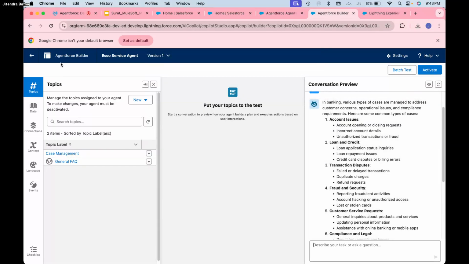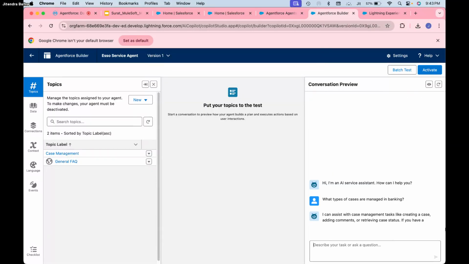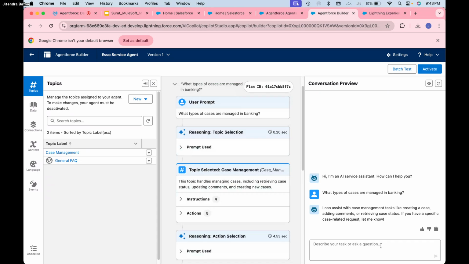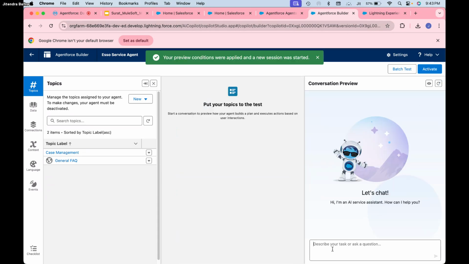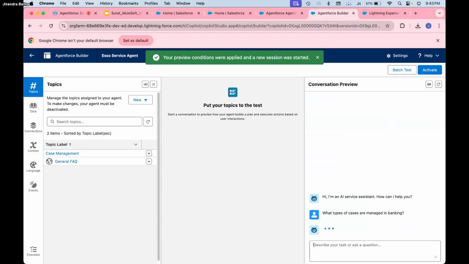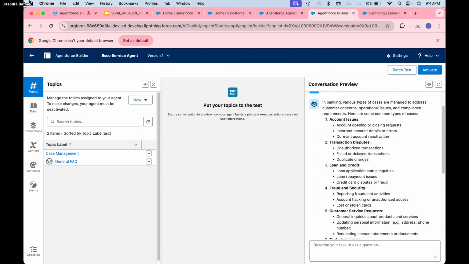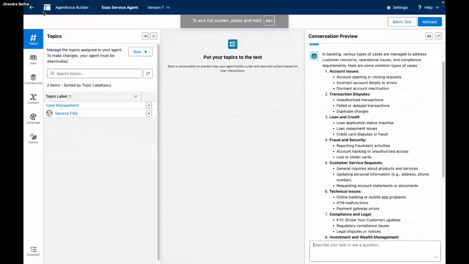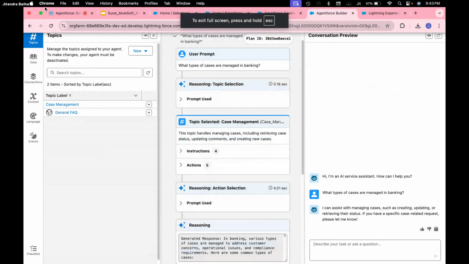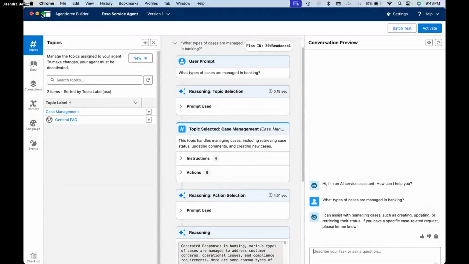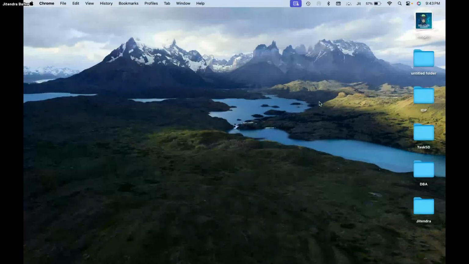See what you have noticed here. One minute, what happened? Just let me refresh. So account, transaction dispute, loans and credit, fraud and security. Let me open, no, I don't want any other thing, because it is still uploading.